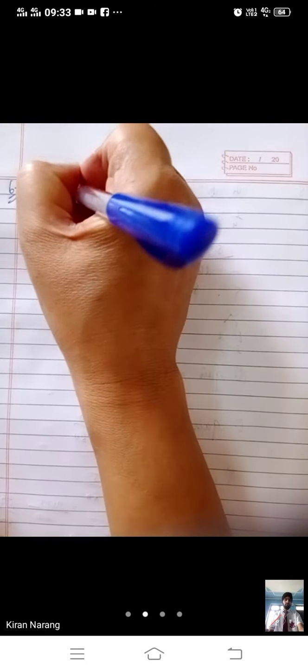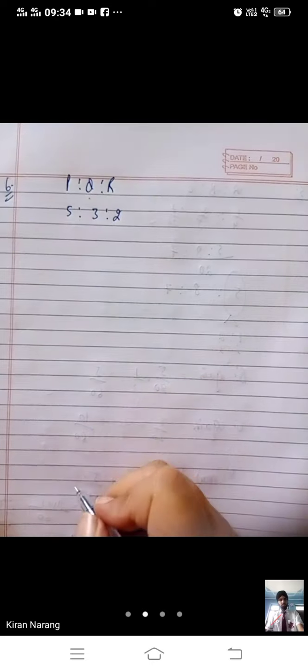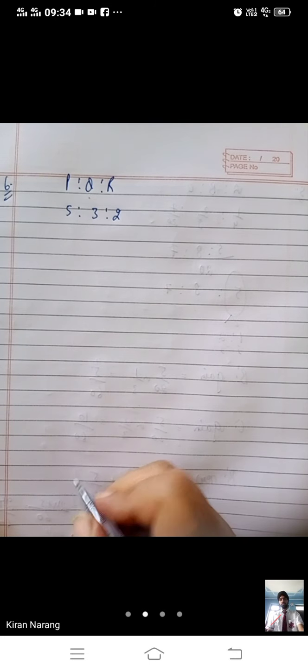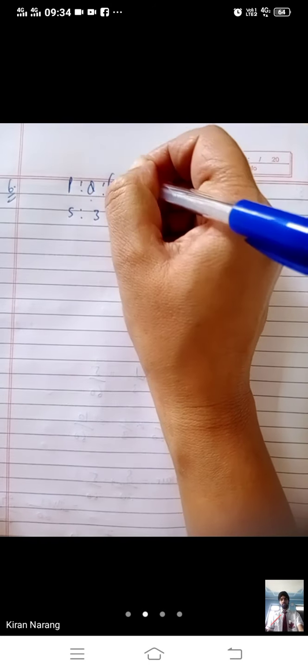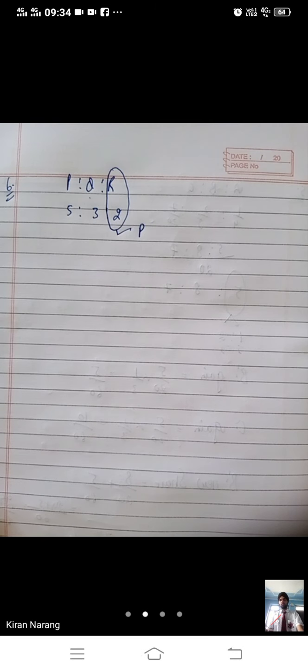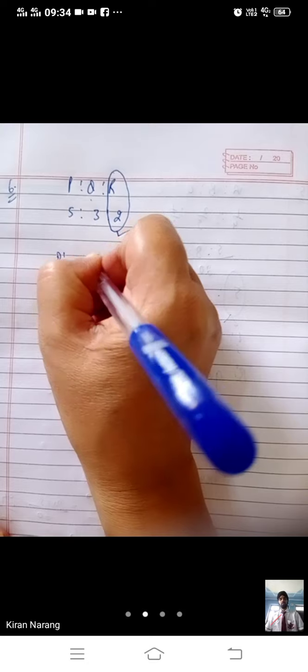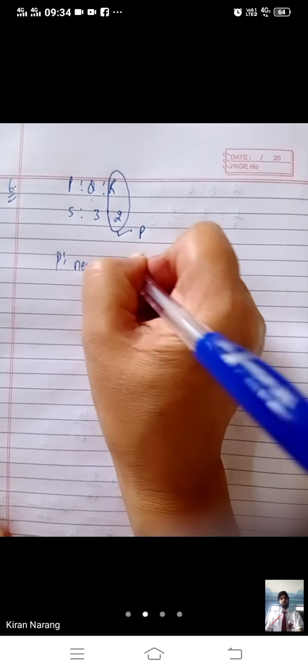P, Q and R are three partners. 5:3:2 is the ratio. R retires. Now who is retiring? R. His share is entirely taken by P. His share is not divided among the two partners. So what will be the new ratio? Only P will get this share.